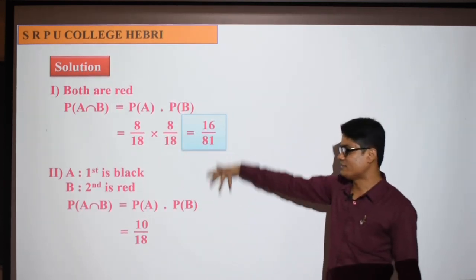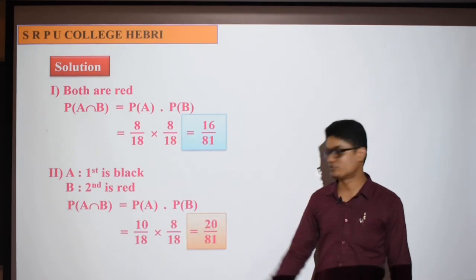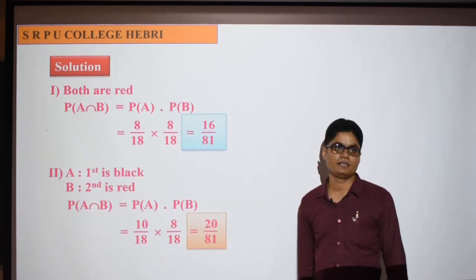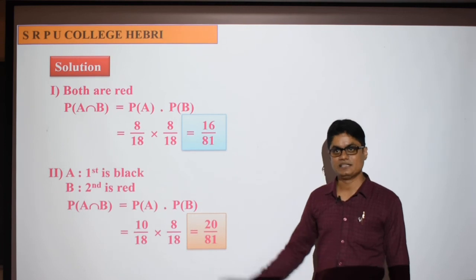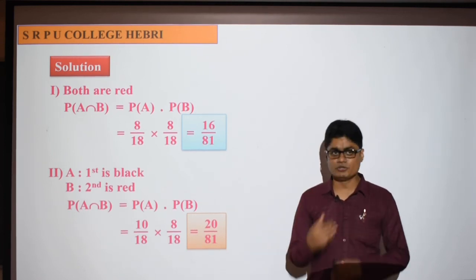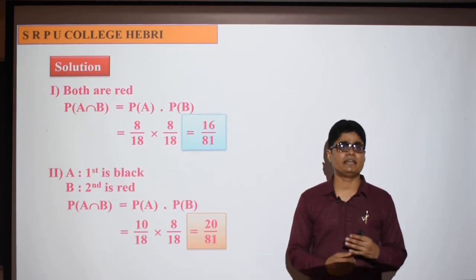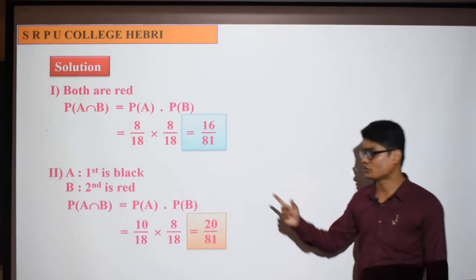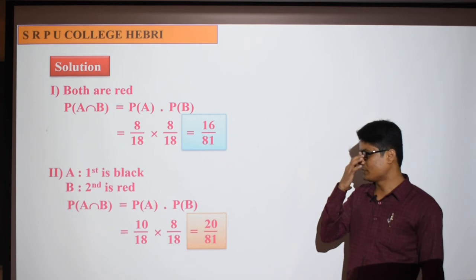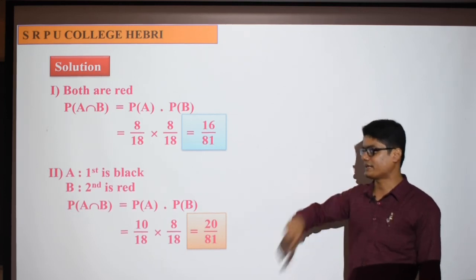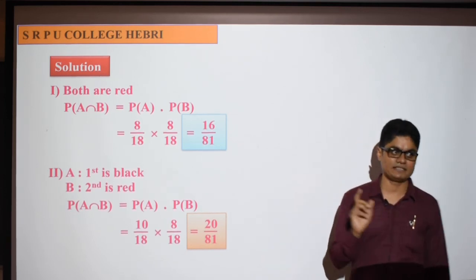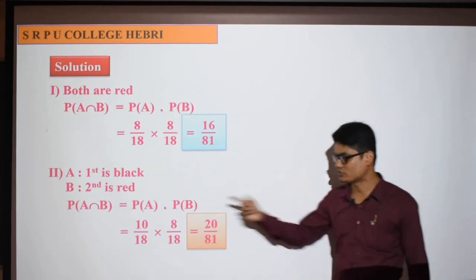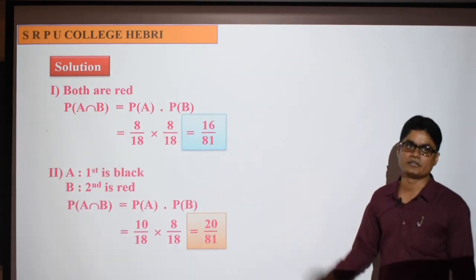8 balls are red, so 8 by 18. Simplify, and you'll get 20 by 81. That's it. Understood? Simplify and the answer comes. You take different A and B, don't take the same A and B for all the problems. You change A and B for different problems. So here what we needed was the probability that the first ball is black and the second ball is red. So you consider the first event as the first ball is black, the second ball is red. You can use the same formula and you'll get a different number.